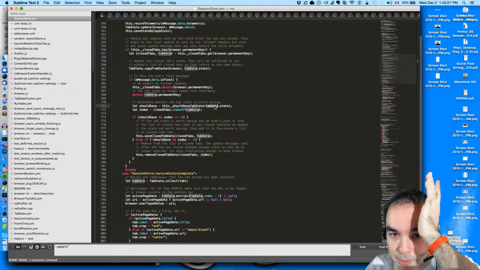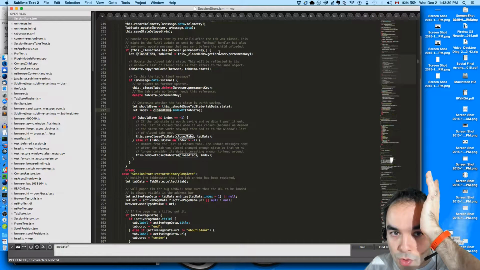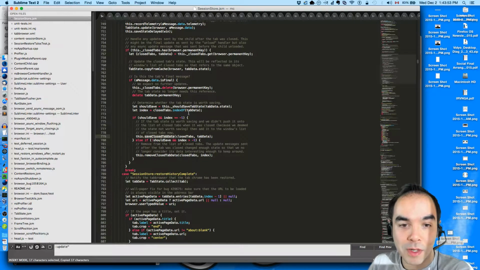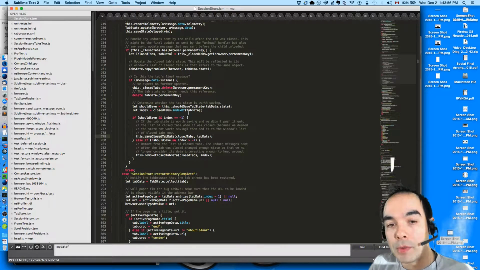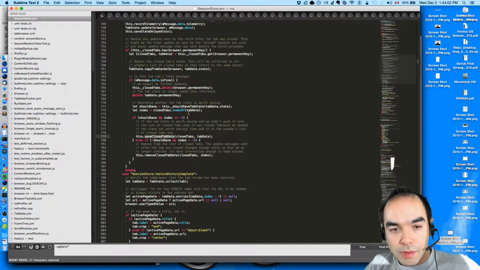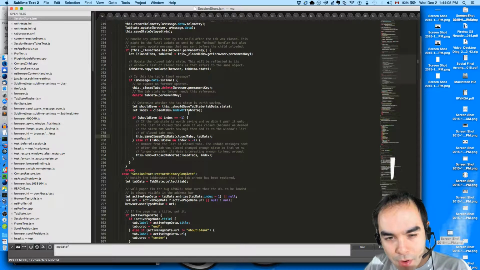We check to see whether the tab data, in this case, should save will be true, and then the closed tabs will also be an array that doesn't have anything in it. So the index will be -1, and then we will save the closed tab data in it, but the closed tab array has been erased. It's been decoupled. It's basically pointing to that pocket of memory that no one cares about anymore. So that does work properly, and that's good.